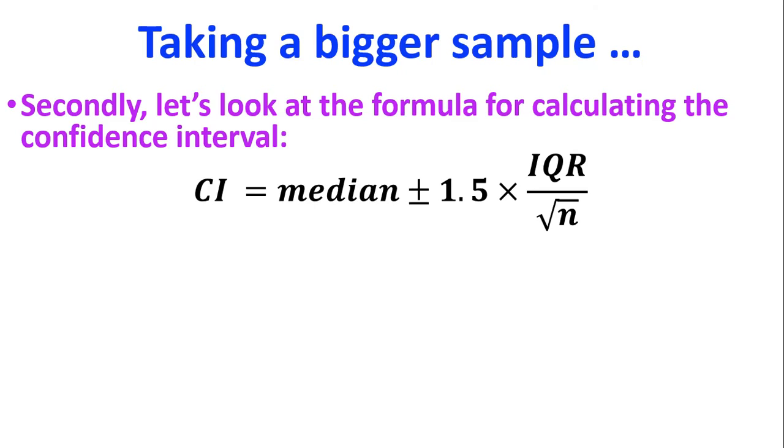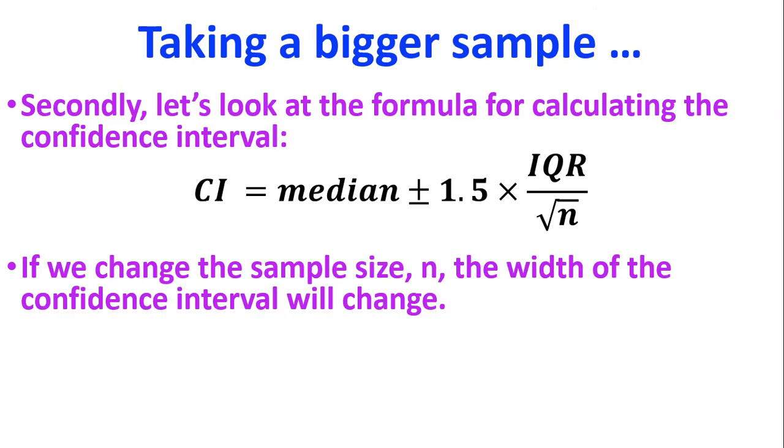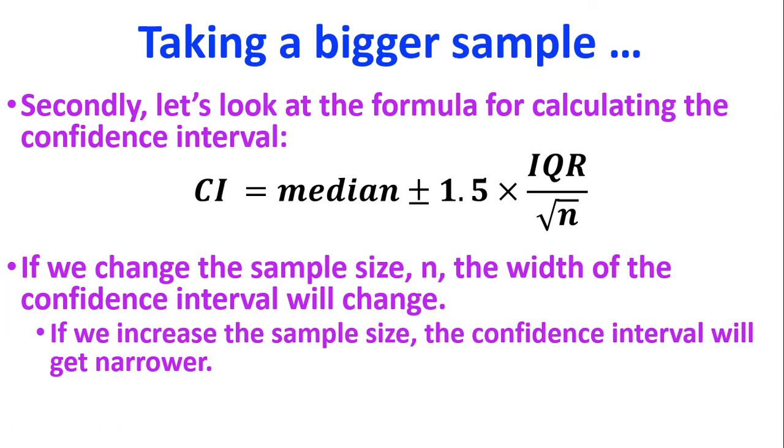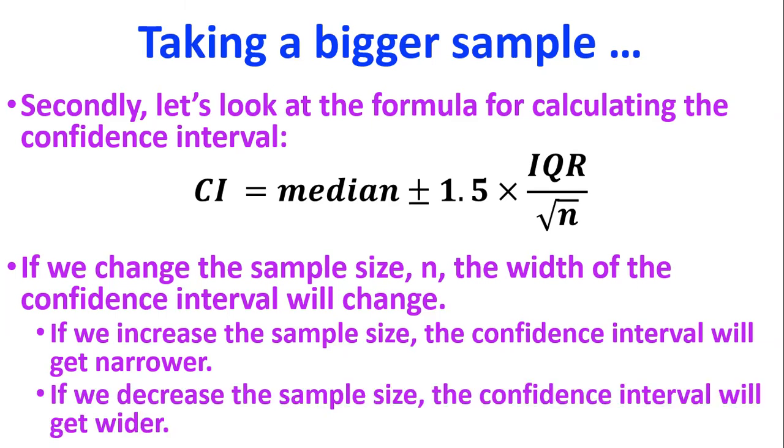So let's now look at it from a different perspective. Let's look at it from the point of view of the confidence interval formula. Let's understand how this works. If I change my sample size n, in my formula I've got the median plus or minus 1.5 times the interquartile range divided by the square root of n. So we want to know what happens as that n value changes, what's going to happen to the width. If we increase the sample size, so if that n gets bigger, our confidence interval gets narrower, and if we decrease it, it's going to get wider.